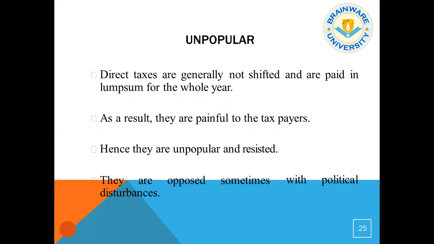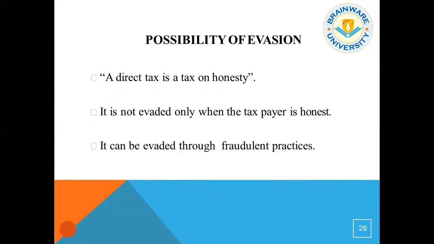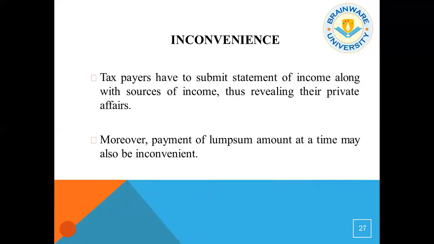In a particular period of time, suppose April, May, June, they have to pay a huge amount to the government. Hence, they are unpopular and resisted. They are sometimes opposed with political disturbances, obviously. And there is a possibility of tax evasion too. People avoid the tax by some legal way or maybe illegally. Because we know a direct tax is a tax on honesty. If you are honest, if you're a true citizen of India, you will pay the direct tax. It's not evaded only when the taxpayer is honest, and it can be evaded through fraudulent practices.